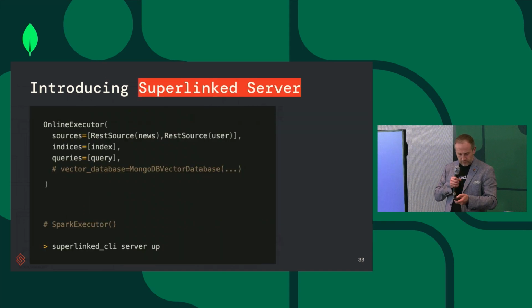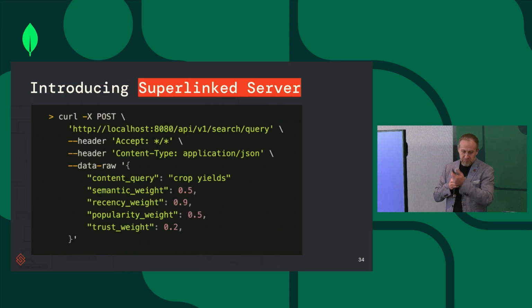Sorry, just moving on. And by the way, we launched a server. It's open source. You can go and check it out on GitHub. You can try it in a notebook. You can try it in an online executor. See what types of data are relevant, do a bit of feature engineering, and then you can actually deploy it in your cloud and connect to your favorite database, including, of course, MongoDB. And then you can also compile to Spark for any type of batch processing. And then we automatically create cloud APIs that you can then connect your application to.